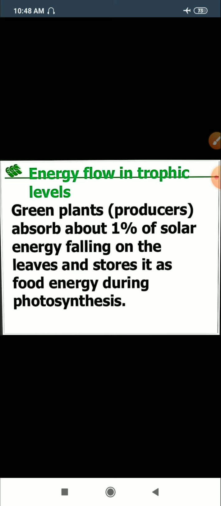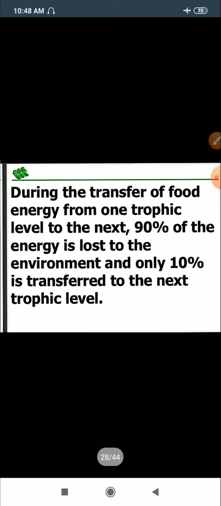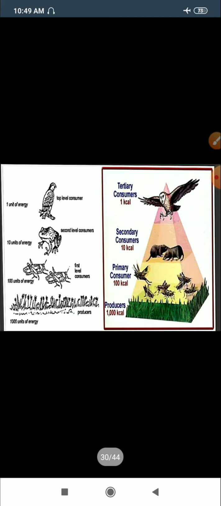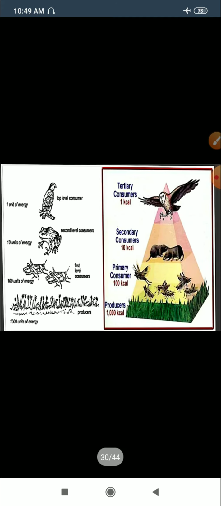The green plants absorb about 1% of the solar energy falling on the leaves and store it in the form of food by the process of photosynthesis. During the transfer of food energy from one trophic level to the next, 90% of the energy is lost to the environment and only 10% is transferred to the next trophic level. So there is a decrease in the amount of energy transferred to every trophic level by 10%. This is known as the 10% energy law. Now you are able to see an example of how the 10% energy law is followed.